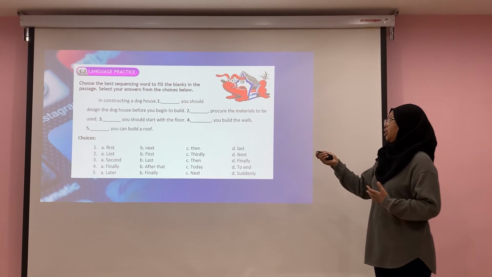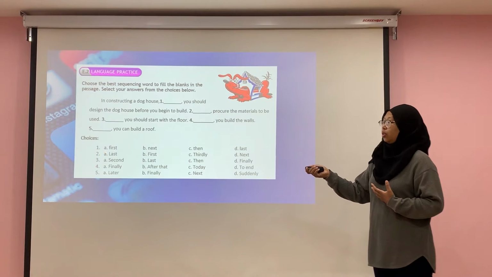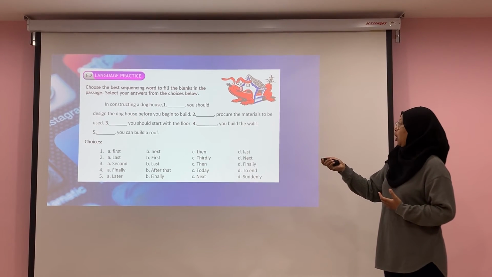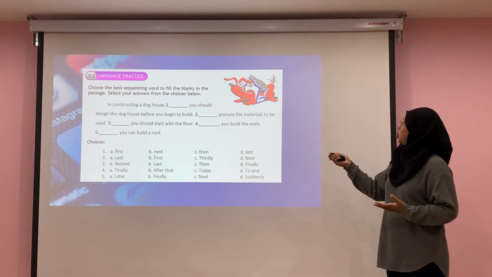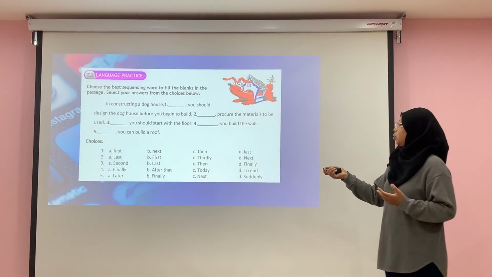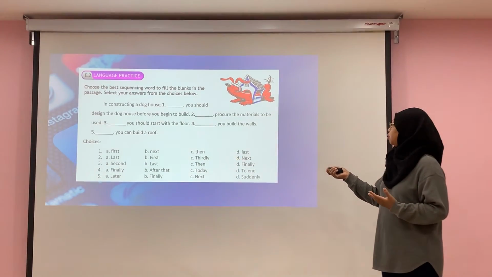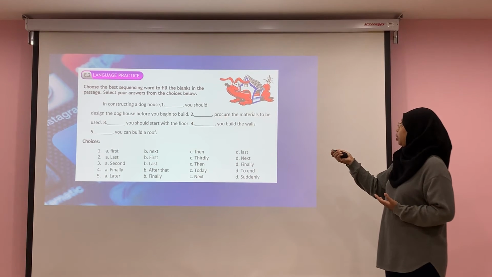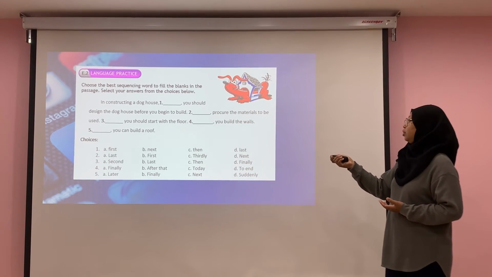Now you know this is the beginning, so it should be answer A. First, you should design the dog house before you begin to build. Number 2: procure the materials to be used. Last? No. First? No. Thirdly? No. Next? This is the most suitable answer. Next, procure the materials to be used.